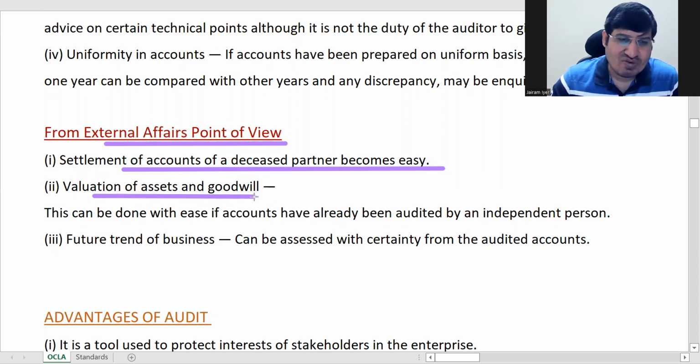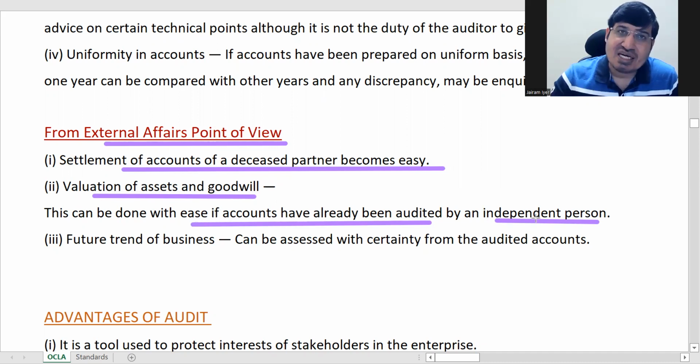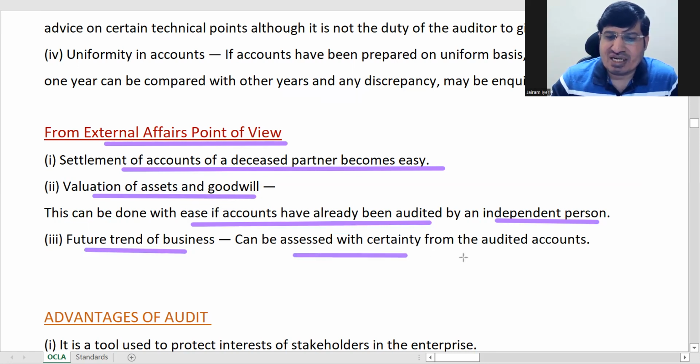Valuation of assets and goodwill. Okay, so if you want to value your assets and what is your goodwill and all that, this can be done easily if you have a previously audited statement, the audited statement of an independent auditor. Based on that, they can easily value assets and goodwill, because that can be the starting point for them. Future trends of business. Okay, you can assess the future trend with certainty from the audited accounts. So some analysis and all can be done. Okay, this is from external point of view.